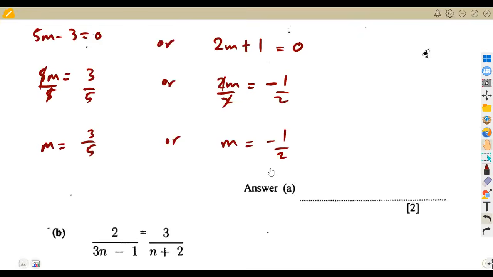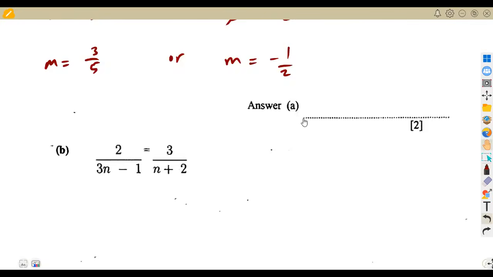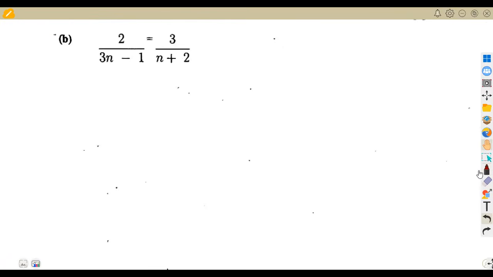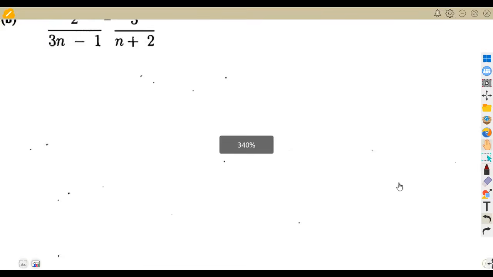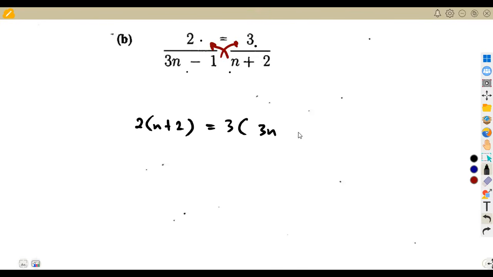All right, solve this equation for n. Here it's okay, they just said solve the following equations. So B, we are given, solve this. You're going to cross multiply here. I've got 2 fractions, one on the left and the other one on the right. So simply cross multiply. This multiplies here, this multiplies here. So 2 is going to multiply n plus 2, and 3 is going to multiply 3n minus 1.